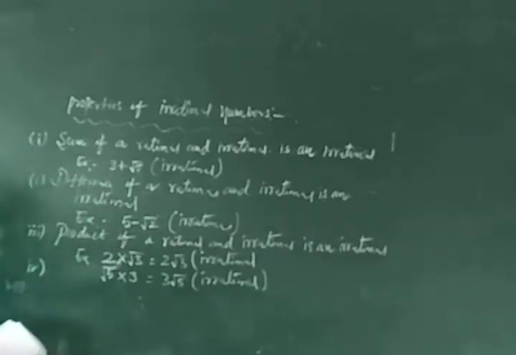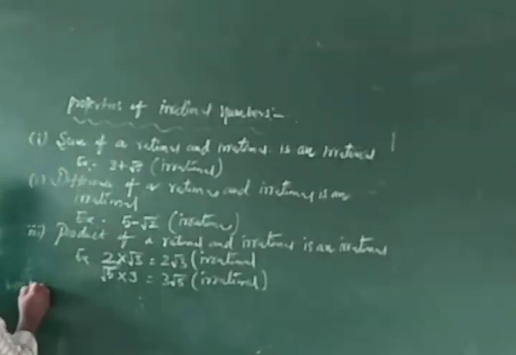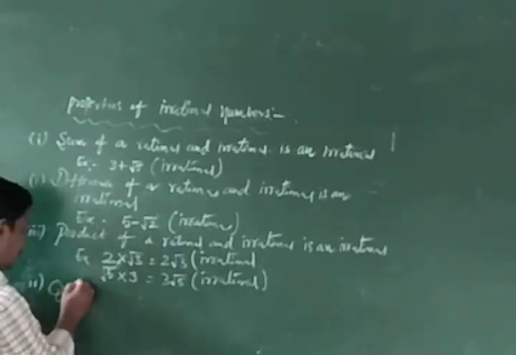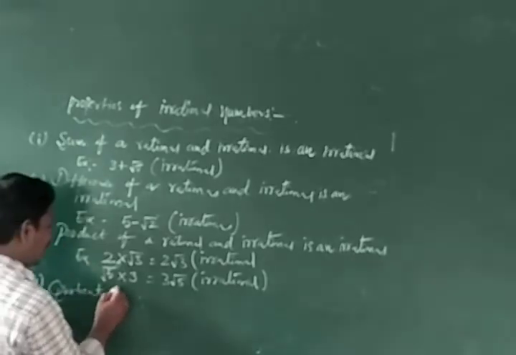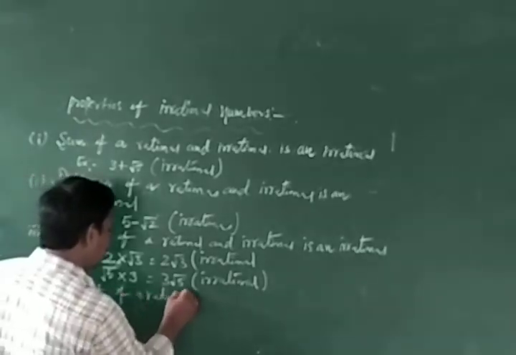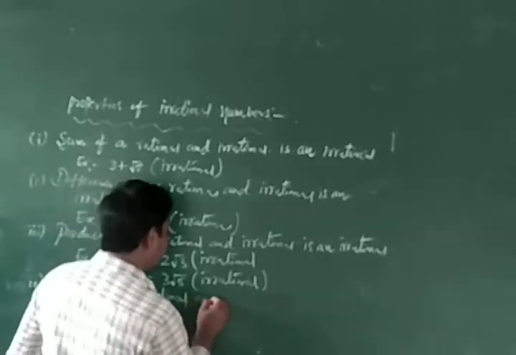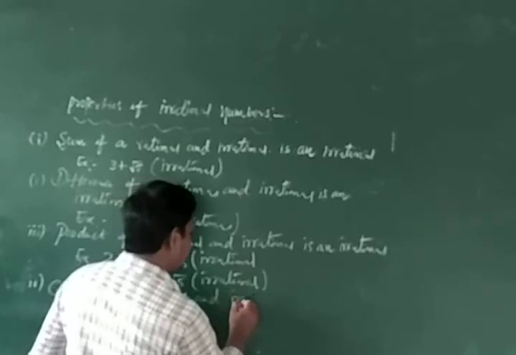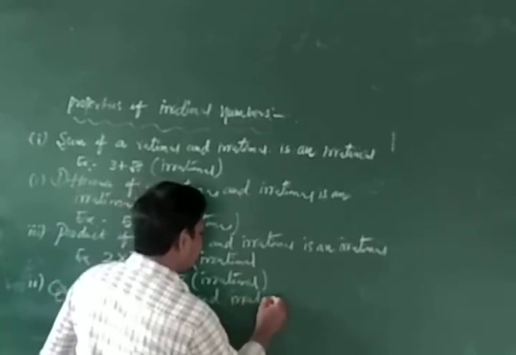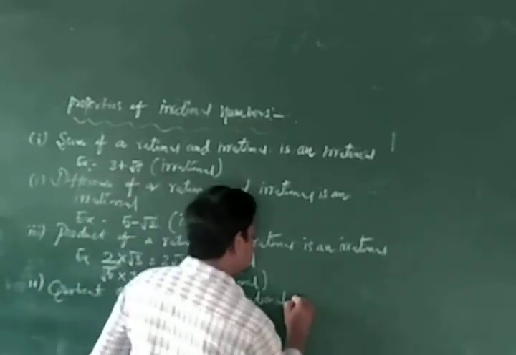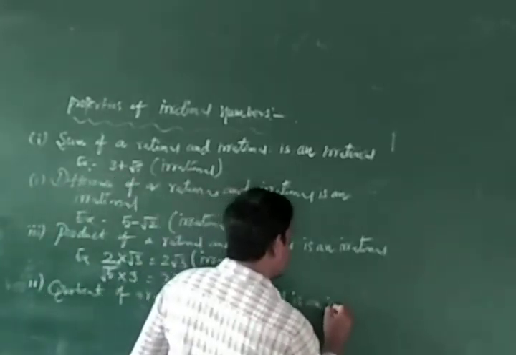And the other one, quotient of a rational and irrational is an irrational.